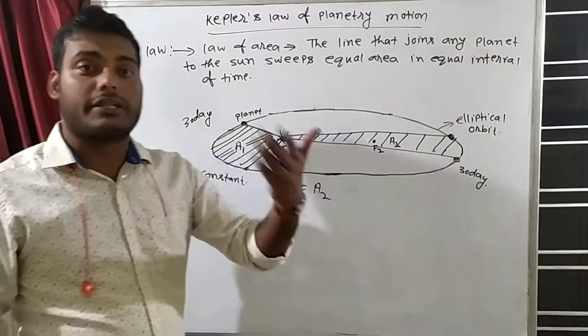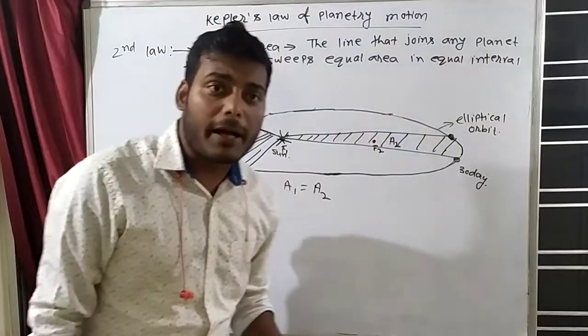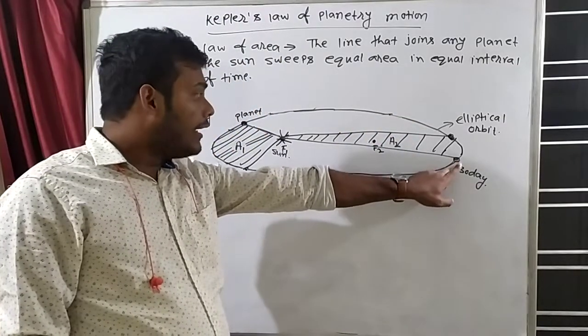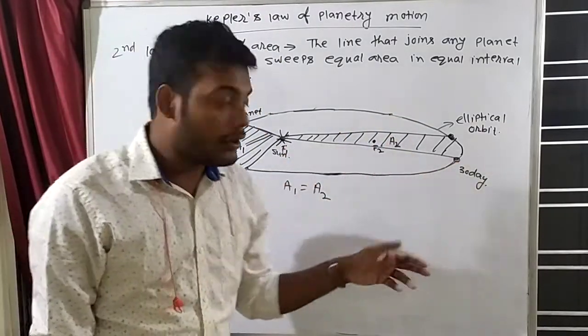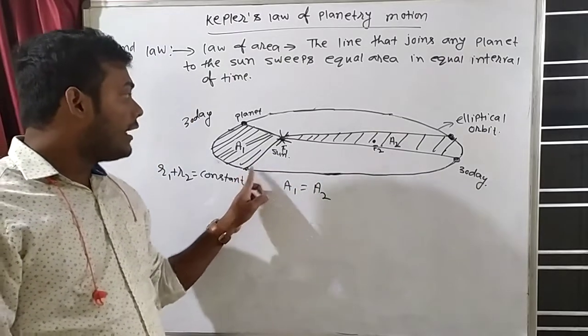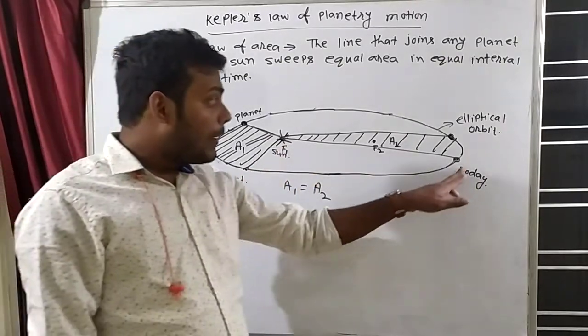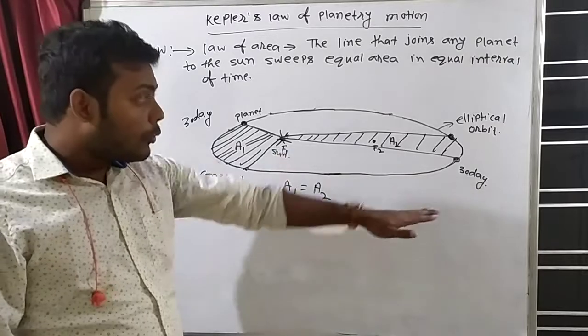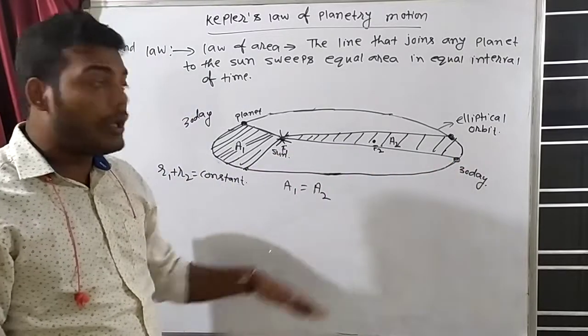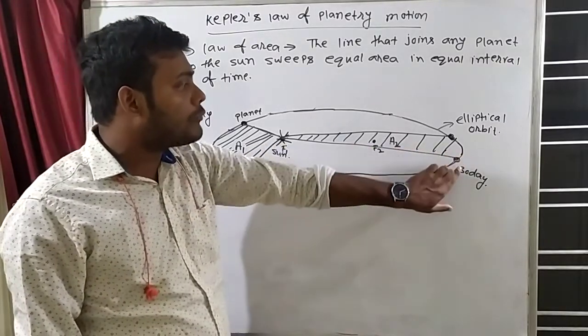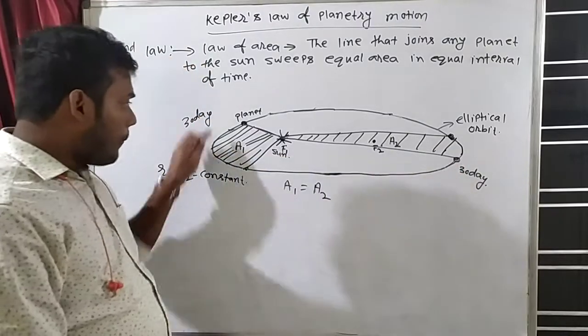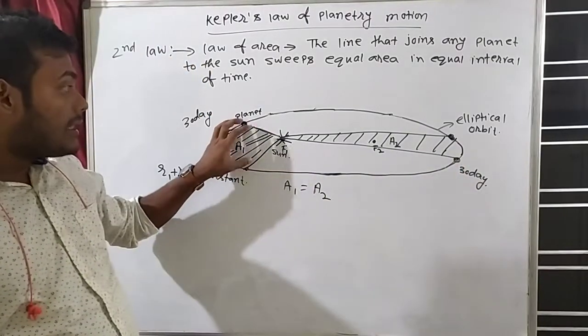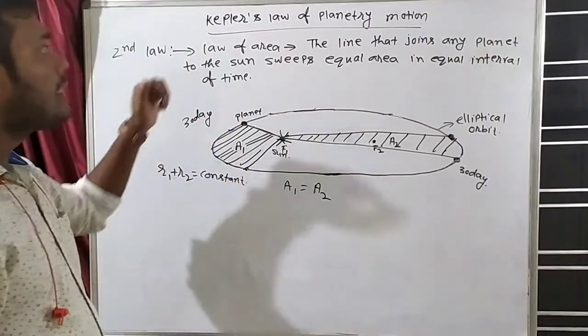If we think about when any planet will sweep equal area: when this planet's distance from the sun is more, with respect to this planet which is closer to the sun, so this planet's distance from the sun is more. So this will sweep equal area, this will move slowly, and this will move fast. Why? Because this area should be equal to this area. That is the second law.